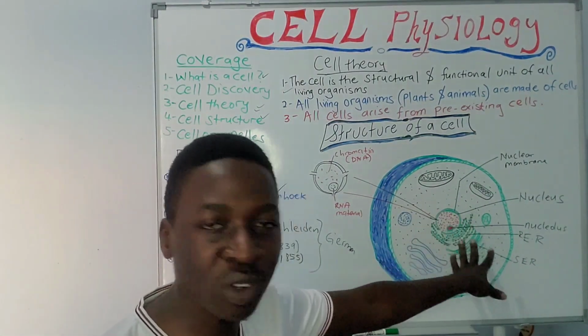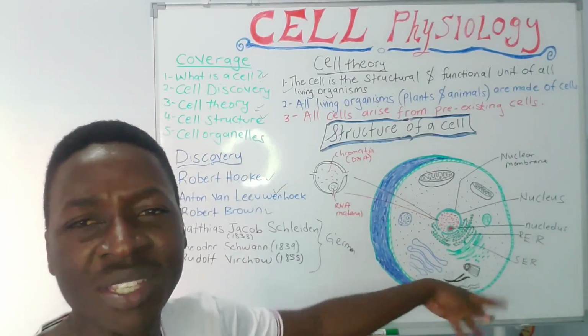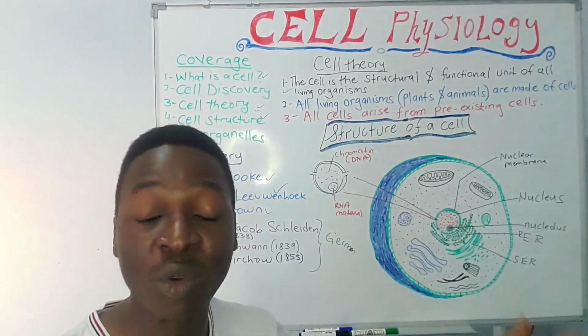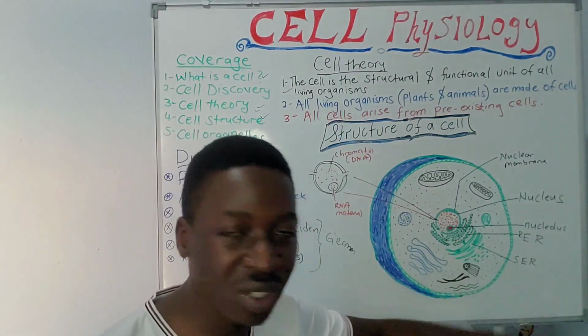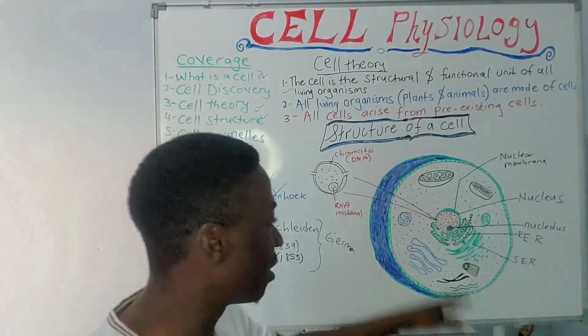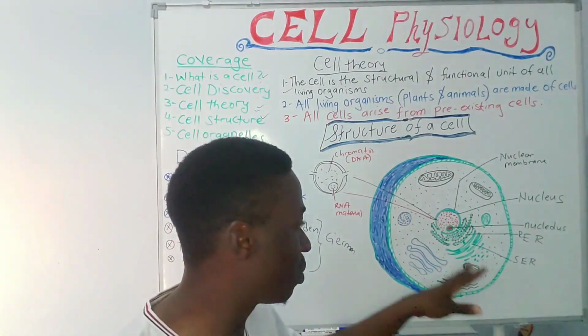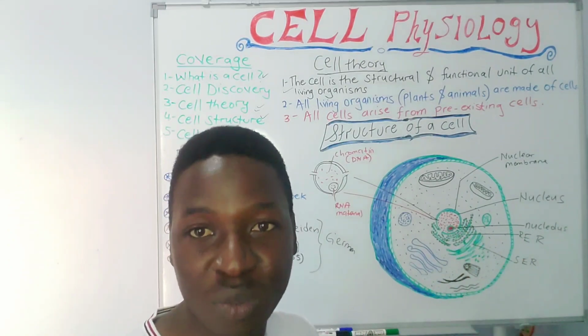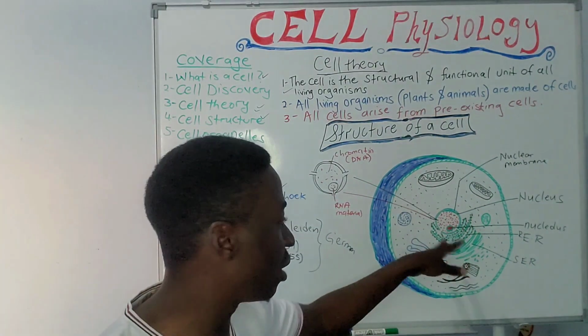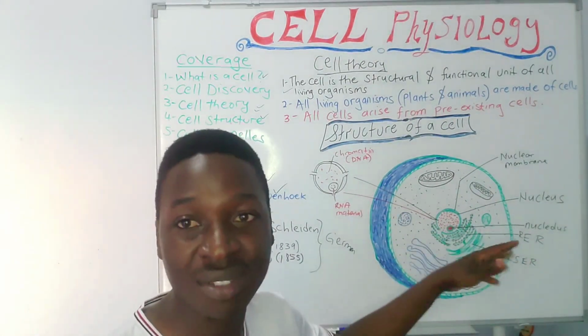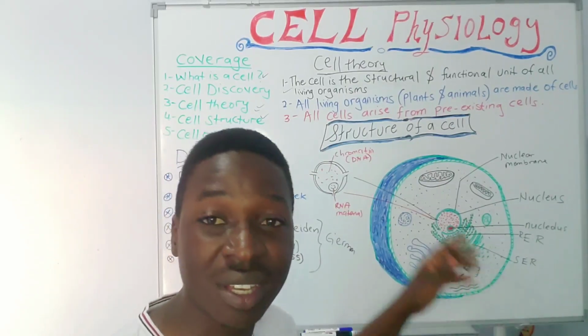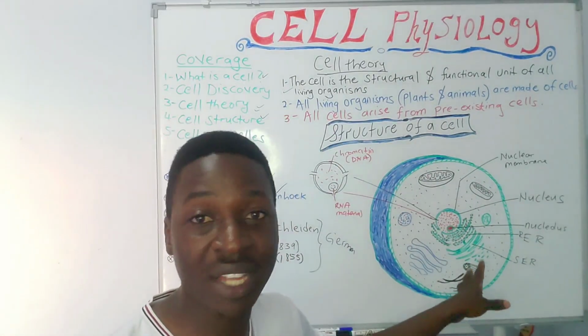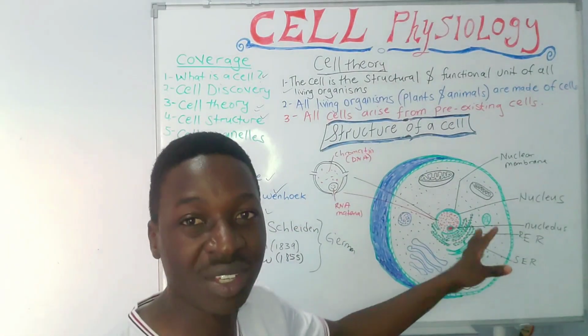So why is the rough endoplasmic reticulum called rough? It's also called granular, whereas the smooth is called agranular. The rough has granules, and those granules are typically the ribosomes. They usually stain because they have genetic material, nucleotides, involved in protein synthesis, as we shall see.